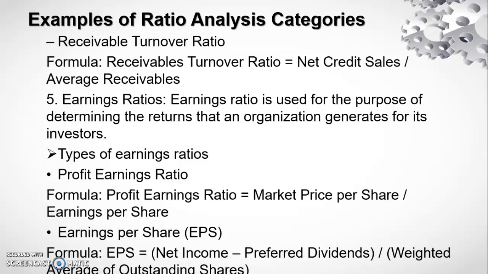The formula used for the calculation of profit earning ratio is market price per share by earning per share. Earning per share signifies the earning of an equity holder based on each share. The formula used for earning per share is preferred dividend by weighted average of outstanding shares.